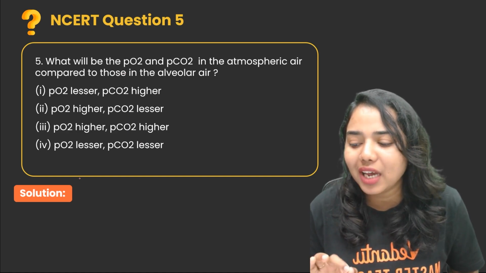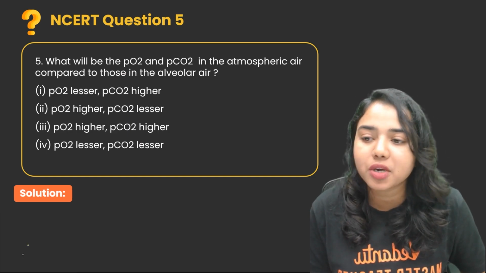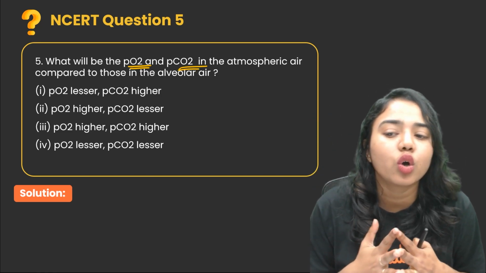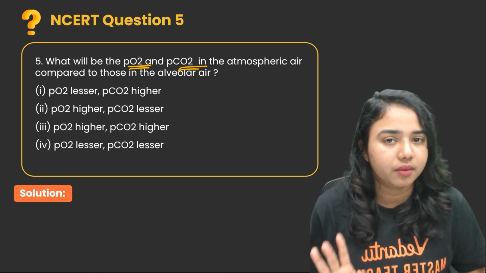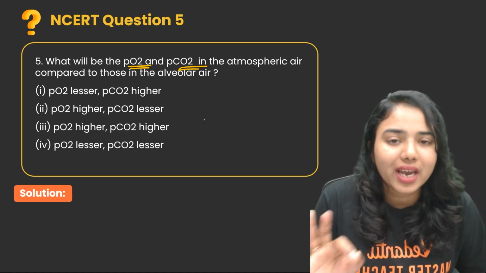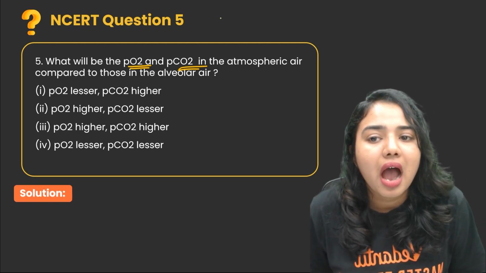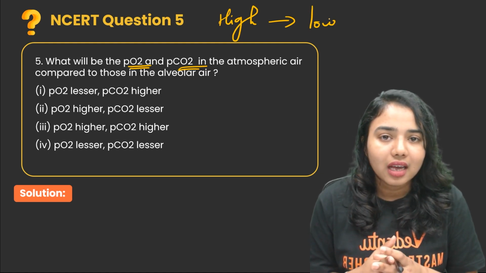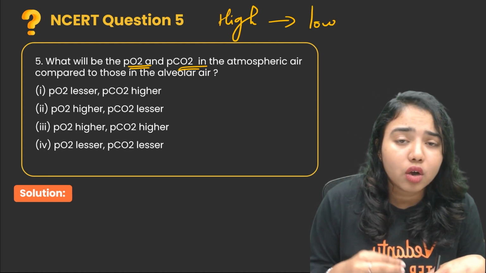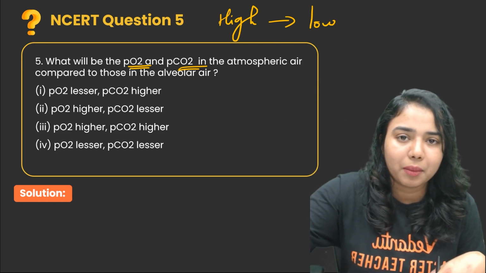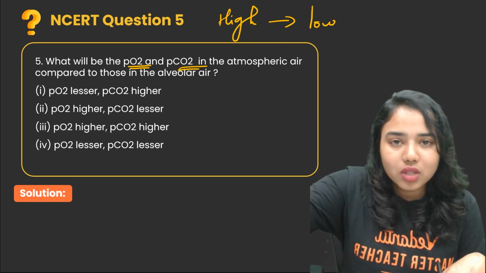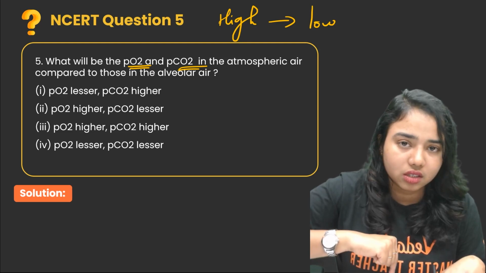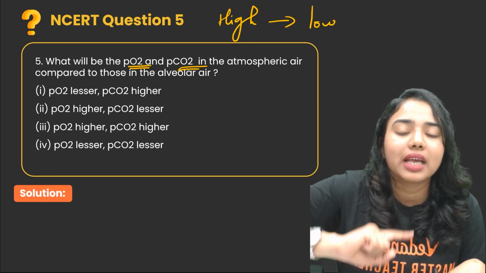What will be the PO2 and PCO2? That means the partial pressure of oxygen and the partial pressure of carbon dioxide in the atmospheric air compared to those in the alveolar air. We know one thing: for gas molecules to get diffused, it always takes place from higher partial pressure to lower partial pressure. So the alveolar air, the carbon dioxide rich air, should get expelled out. That means it should move from our lungs to the atmosphere. So the partial pressure of carbon dioxide should be higher in the lungs and lower in the atmosphere. Then only it will get expelled out.